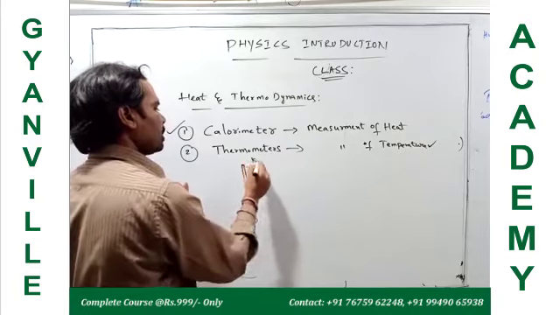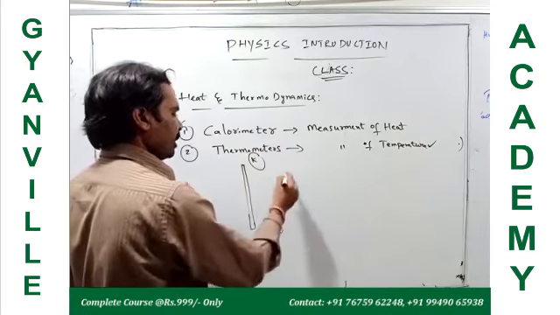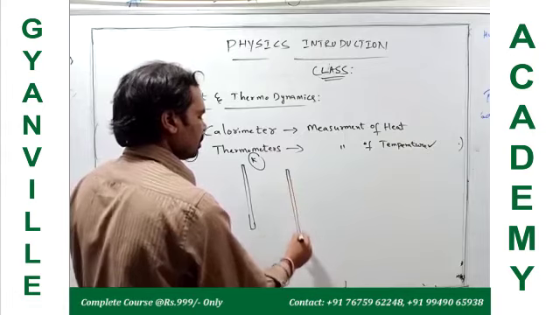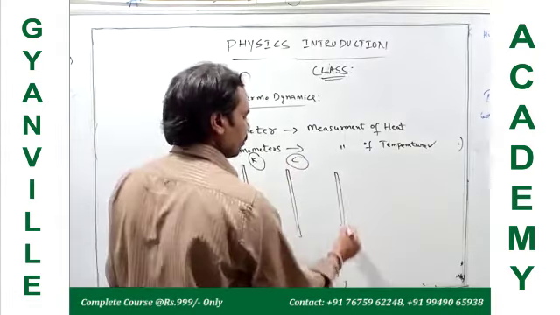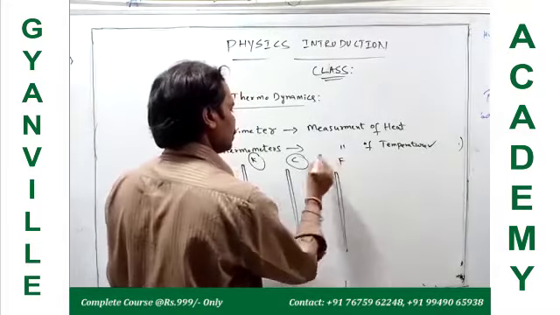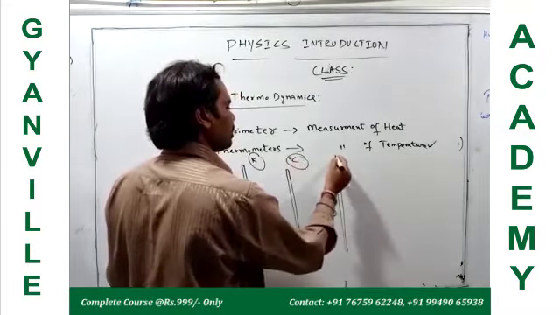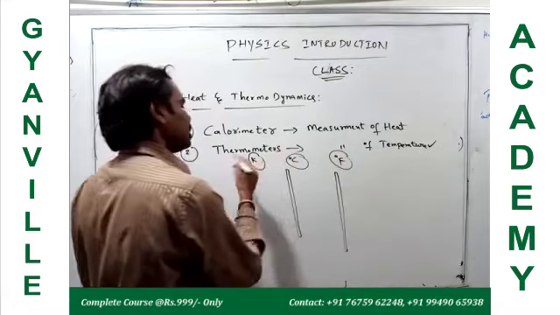One is the Kelvin scale, one is the centigrade scale, and one is the Fahrenheit scale, that is, degree centigrade, degree Fahrenheit, and Kelvin.